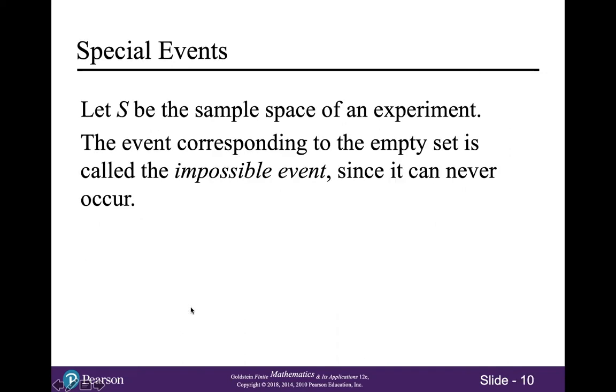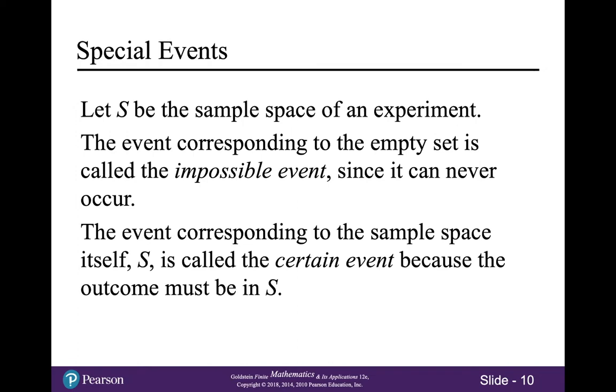All right, let's talk about some special events. Let S be the sample space of an experiment. The event corresponding to the empty set, remember we talked about the empty set in the last chapter, is called the impossible event since it can never occur. And at the other end of the spectrum, the event corresponding to the sample space itself, S, is called the certain event because the outcome must be in S.